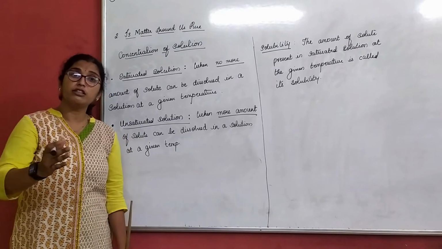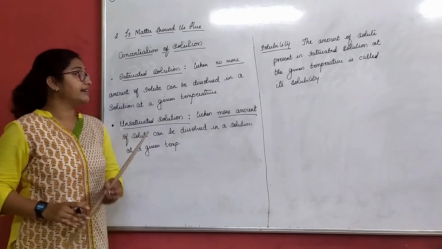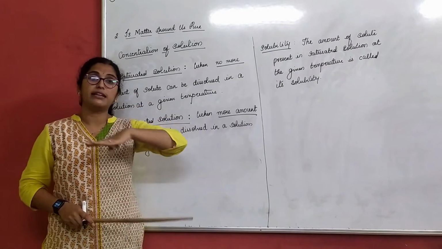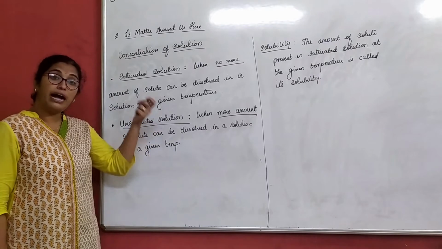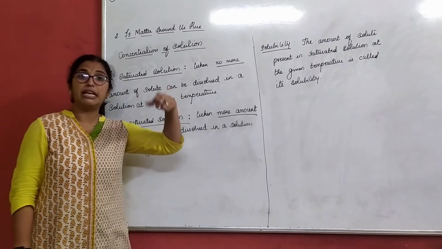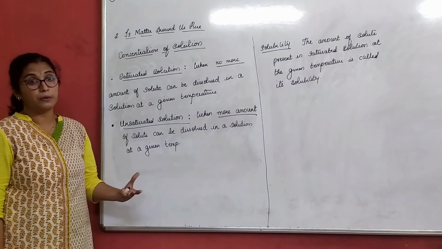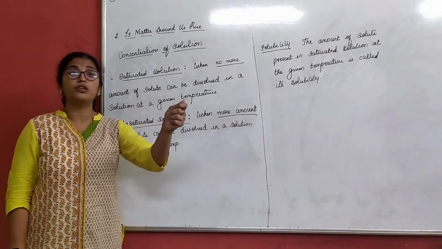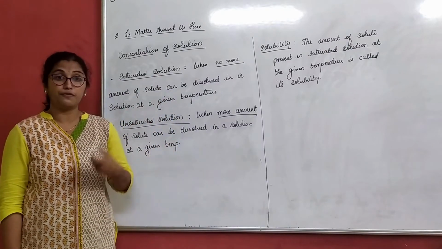When I added the 5th spoon, it could not dissolve, because the 4th spoon completed the saturation level of the water. So when the water is able to dissolve, that is the unsaturation point. When it reaches the particular point where no more solute can dissolve, that becomes the saturated point of the given solution.